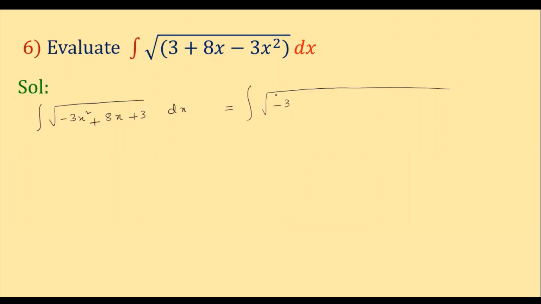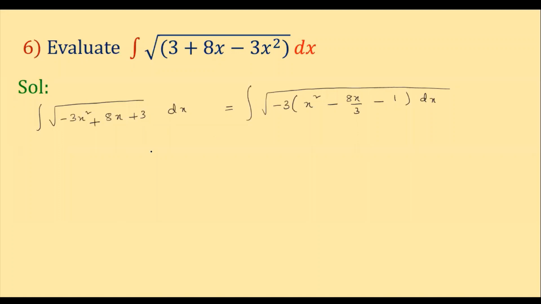I'm taking this minus 3 common. So what is left here? x square minus, because I'm taking minus also common, minus 8x by 3 minus, here what is left? 1. 8x by 3 minus 1 into dx. Is it clear, children? Because already here 3 is there. If you take this 3 common, minus 3 common, you get here only 1.